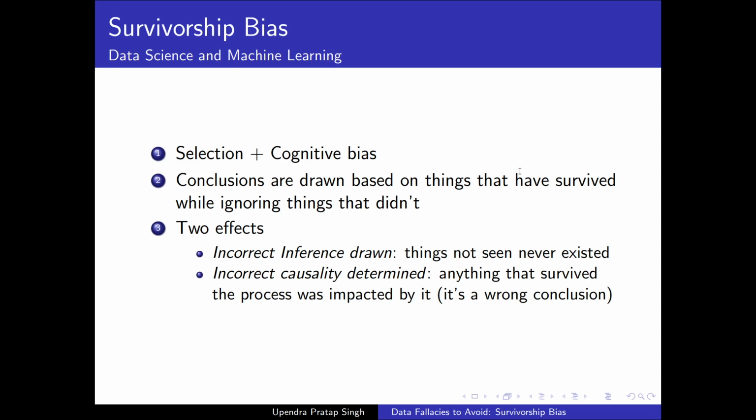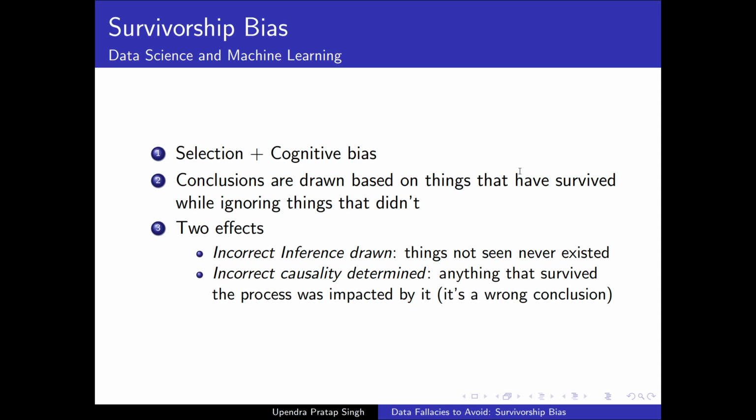Primarily there will be two different effects. First of all, the model is going to draw incorrect preferences. The model is going to believe that the data points it has been trained on are the only data points it will be seeing in the real world. However, in most cases we already know that when a model is deployed in the real world, it is more likely to see data points that it was not trained on. In these situations, the model is more likely to give incorrect predictions.